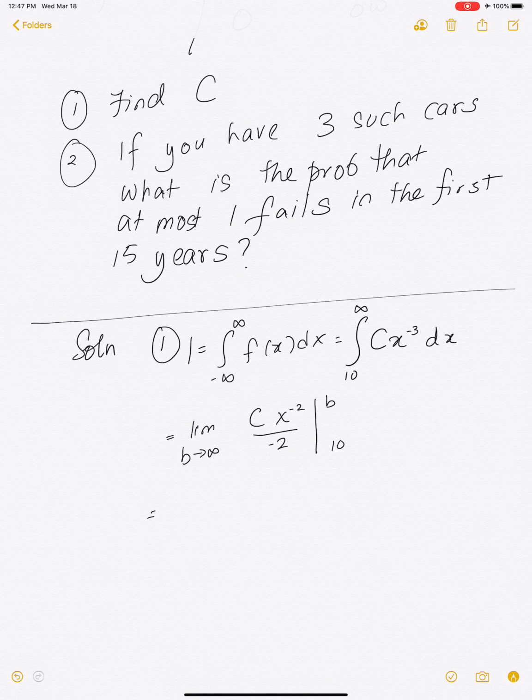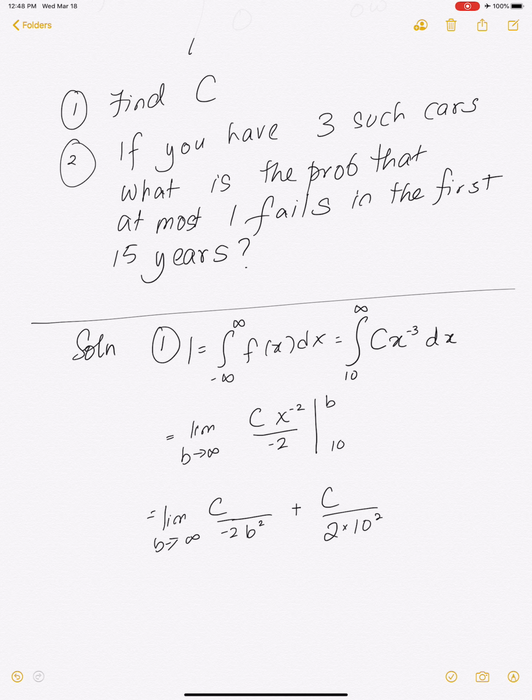Let's plug all that in. Limit as b goes to infinity of c over negative 2 x squared. Sorry, let's plug in the b. c over 2 b squared, minus, so minus of minus becomes plus c over 2 times 10 squared.